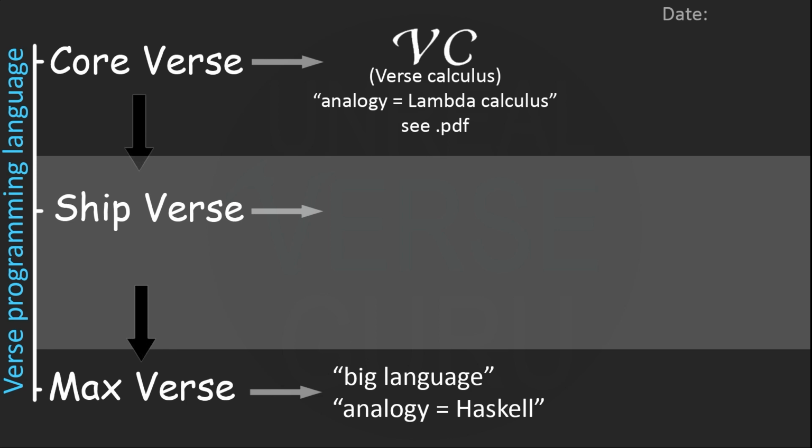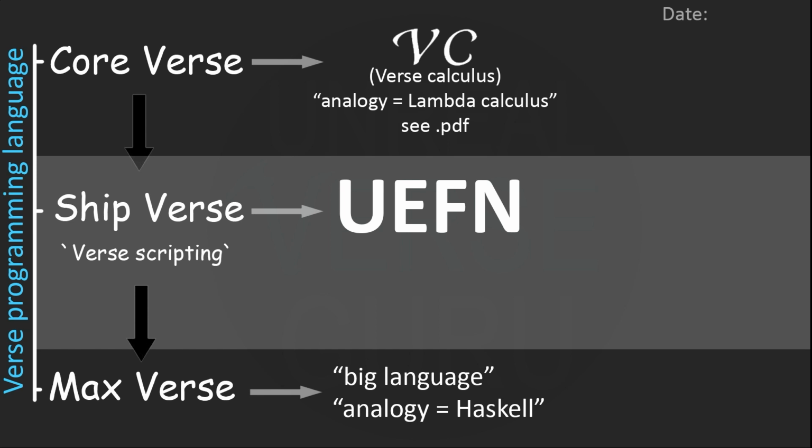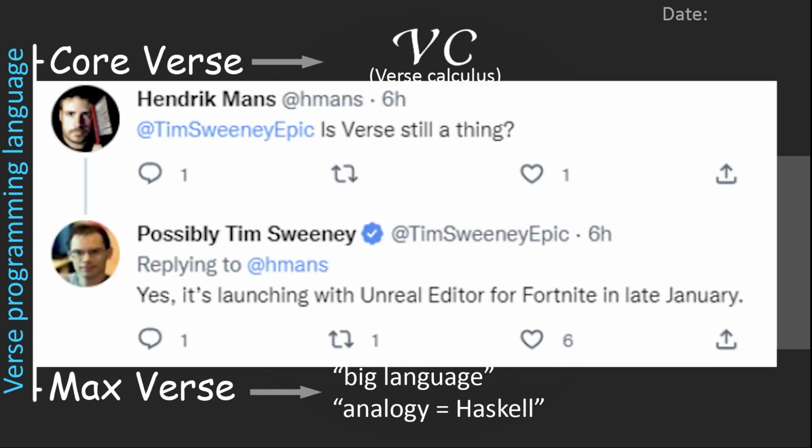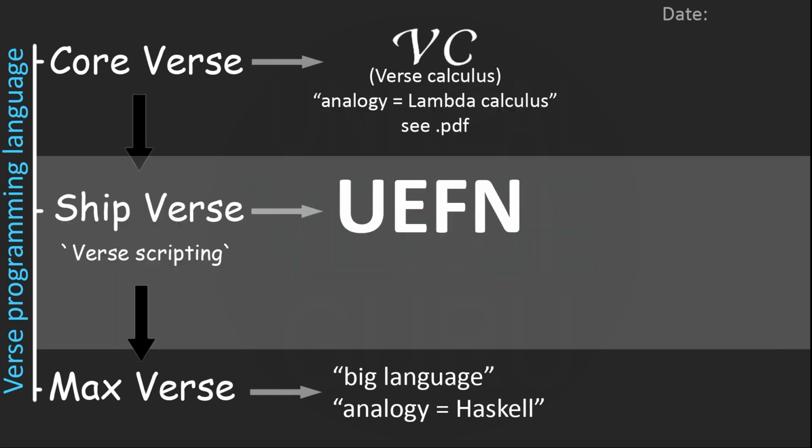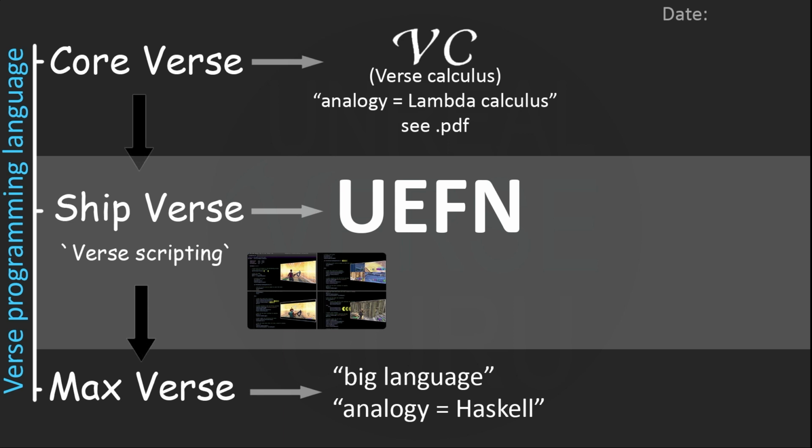two extremes. This is a Verse scripting subset of Maxverse, somehow based on Coreverse, and this part is the Verse we know as potentially one to be shipped with UEFN, the Unreal Editor for Fortnite. How much of a Maxverse or Coreverse like it will be, we don't really know. But as I mentioned, those snippets from 2020 reveal differ a bit from what we saw in the recent presentations. And the theory is that those snippets, those old showcases, are some parts of Skookum script transformed into Verse, or it is still some early version of Verse, which really was specifically prepared to work with Unreal and Fortnite and had some features which are not going to be present at Maxverse release.